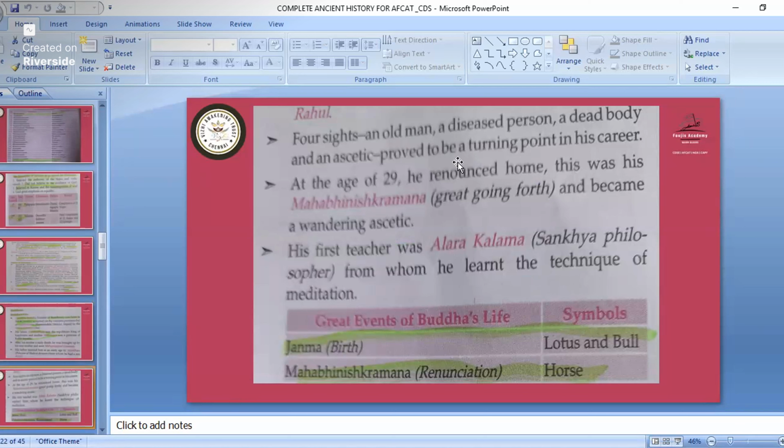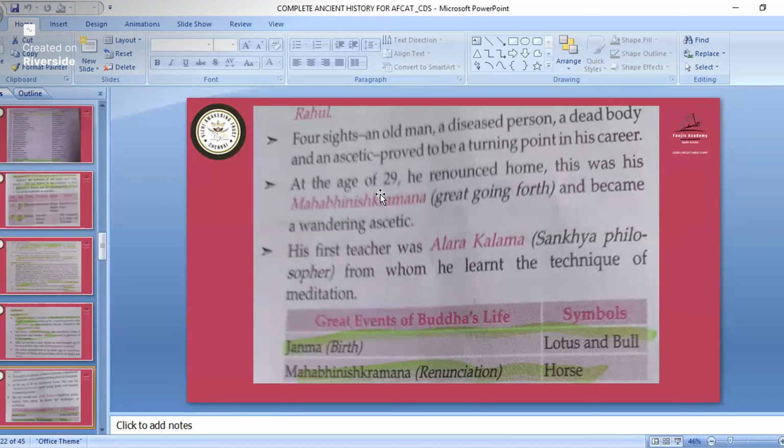What was the reason that Buddha, being the son of a king, left his kingdom to become a saint? There were totally four reasons. When he was traveling in his kingdom, he saw an old man, a diseased person, a dead body, and an ascetic, which proved to be a turning point in his career. He saw how the old man was suffering, the diseased person, the dead body, and the ascetic. This was the turning point in his career.